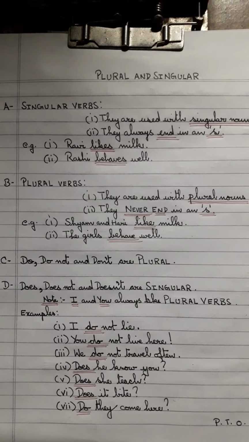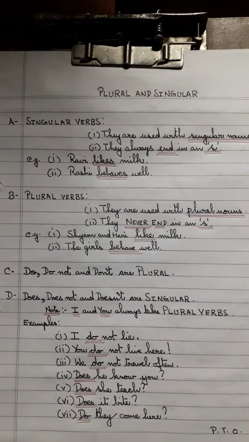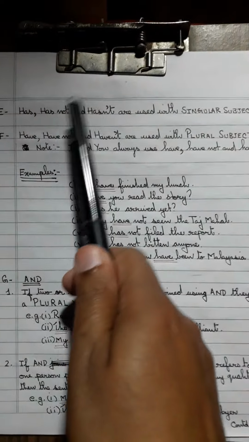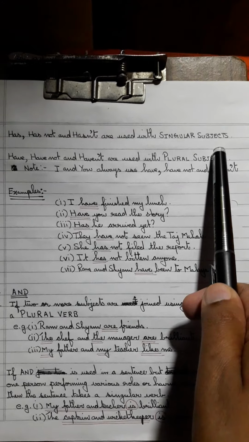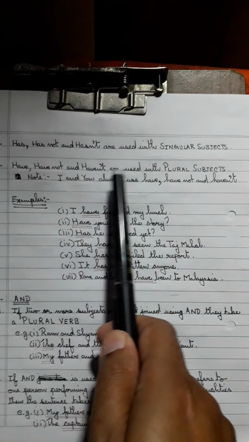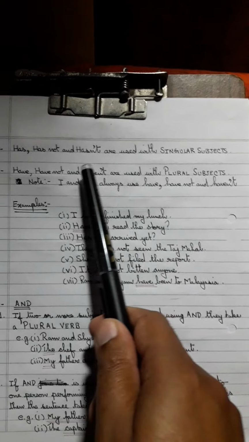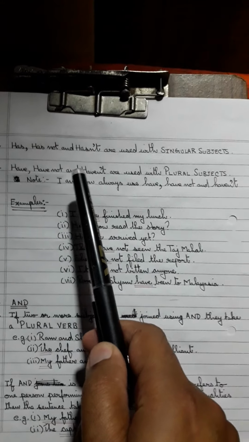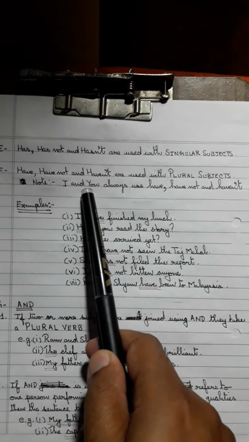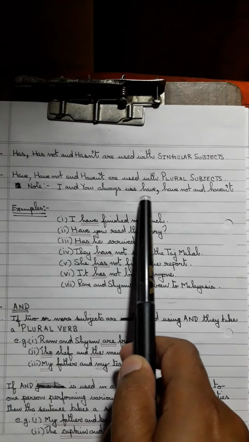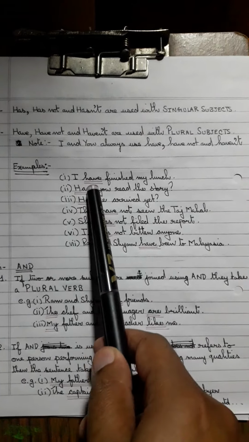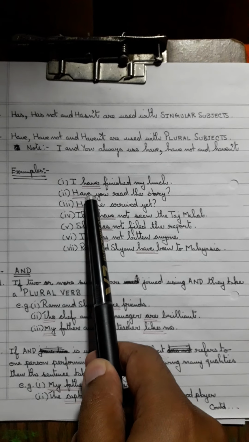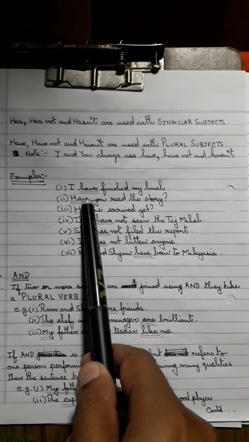Now the same rule applies for has and have. In a while we'll see how they are used. Has, has not and hasn't. Hasn't is a contraction. They are always used with singular subjects, right? Whereas have not and haven't are used with plural subjects. Alright, the same rule as was applied in do and does with I and you, the same thing happens over here. So I and you always use the plural verb, that is have not, haven't. So I have finished my lunch. I have, plural. Have you read the story? Right? Rahul, have you read the story? Has he is singular, so has.